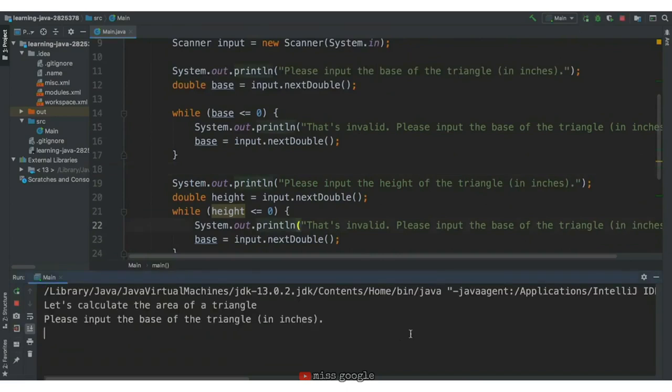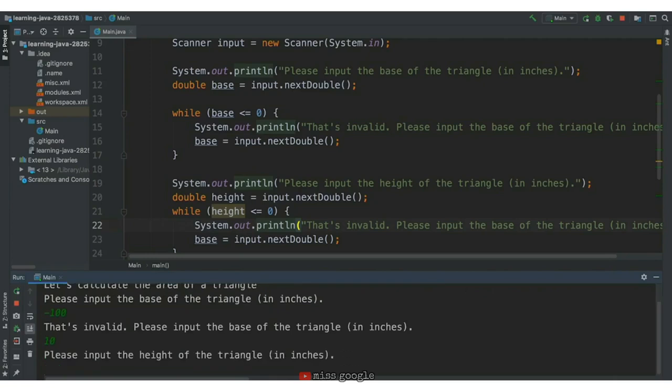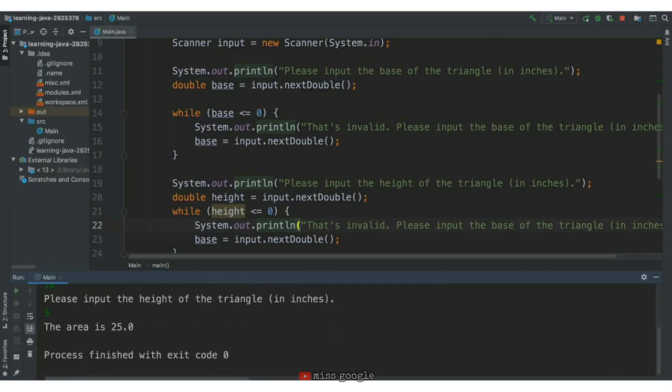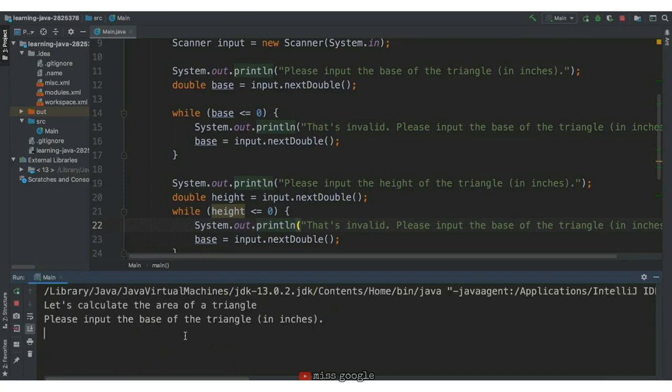Let's hit play, and we'll put a negative 100 as the base. That doesn't work, so we'll try 10. We'll try a 5 height, and this works. And so I gave it a negative base, and then a positive base, and then a positive height. Let's run the program again.